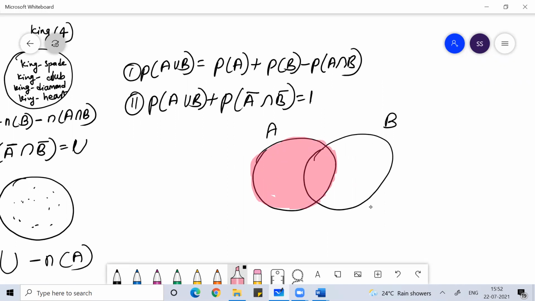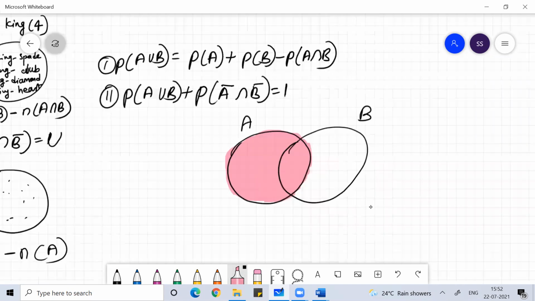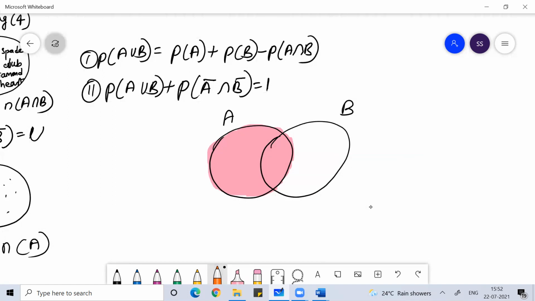This is set A, guys. When you talk about set A, it includes the elements which belong to A but do not belong to B, which is A minus B, plus those elements which belong to both A and B. That is called intersection.